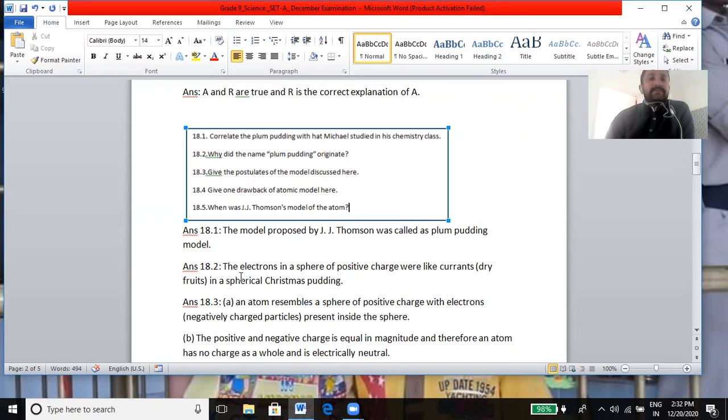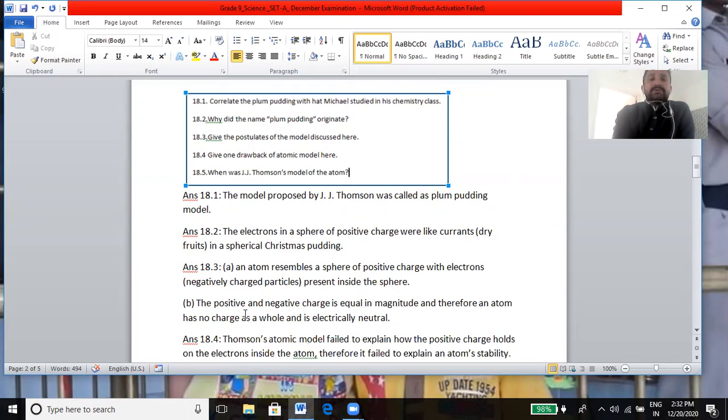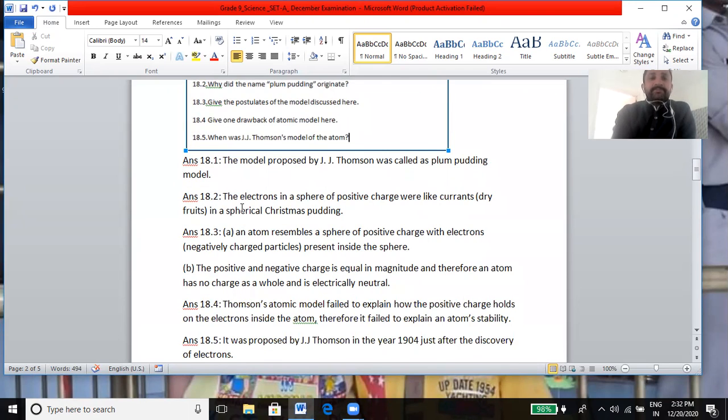Question number 3, give the postulates of the model discussed here. As you know, an atom consists of a positively charged sphere and the electrons are embedded in it. Positive and negative charges are equal in magnitude, so they are electrically neutral. Give one drawback of the atomic model here. The drawback of Thomson's atomic model is that he failed to explain how the positive charge holds the electrons inside the atom. That's why it failed, and it could not explain the stability of an atom also.